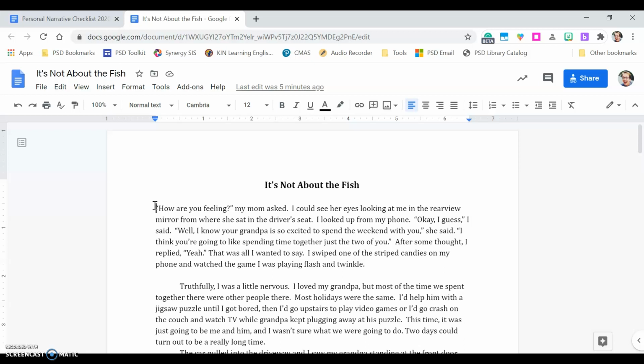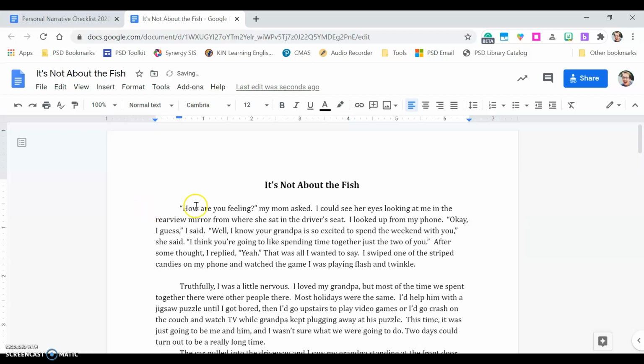Right now it's not indented, so I'm going to press tab and it'll indent just like that. And so that's my first line. I'm using dialogue for my lead. So it says, "How are you feeling," my mom asked. I could see her eyes looking at me in the rearview mirror from where she sat in the driver's seat. That's some more description, but that description is still about Mom, so that's going to stay as part of that same paragraph because it's all about Mom. I looked up from my phone.